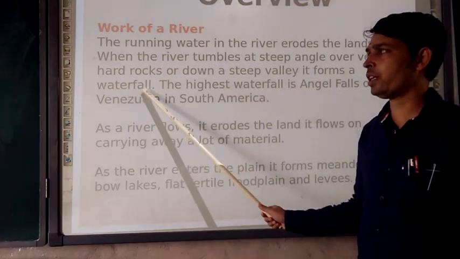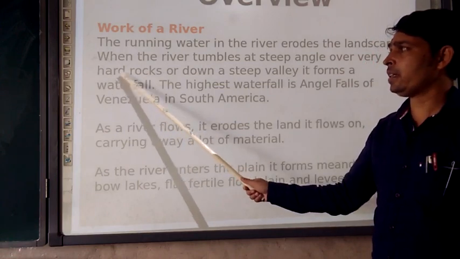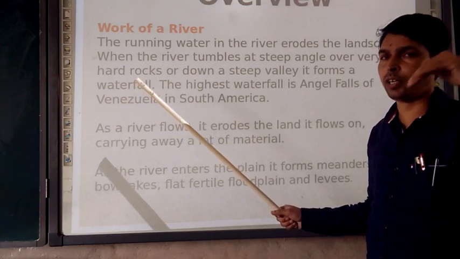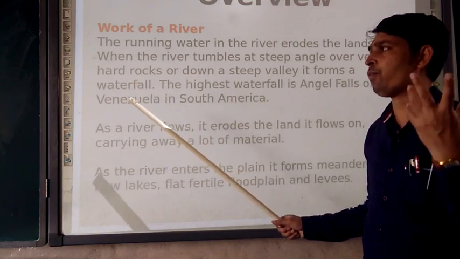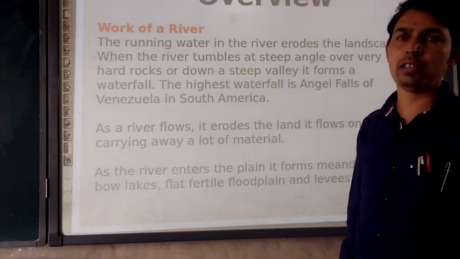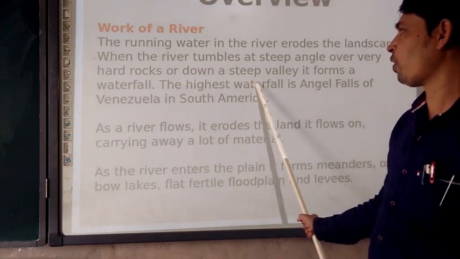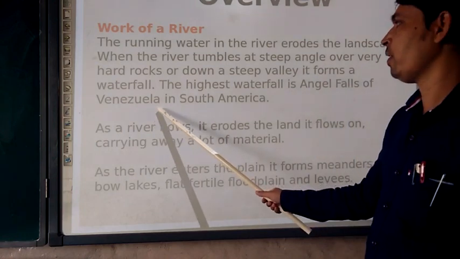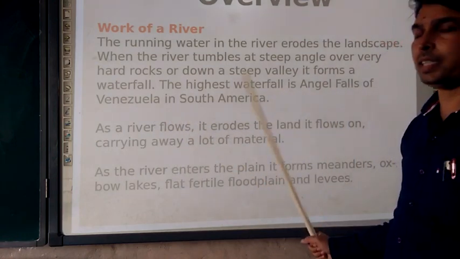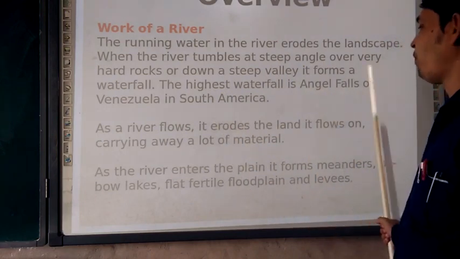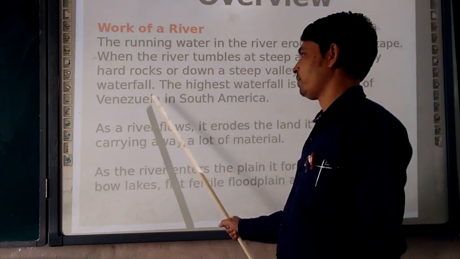The hard rocks do not break, soft rocks are cut down, and there will be a formation of a waterfall. The highest waterfall is Angel Fall of Venezuela in South America. So where is that? That is situated in South America. So Angel Fall of Venezuela, right?